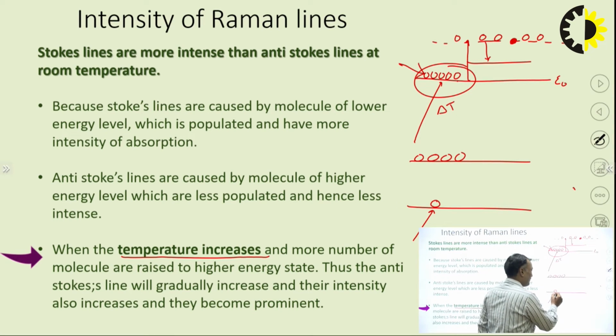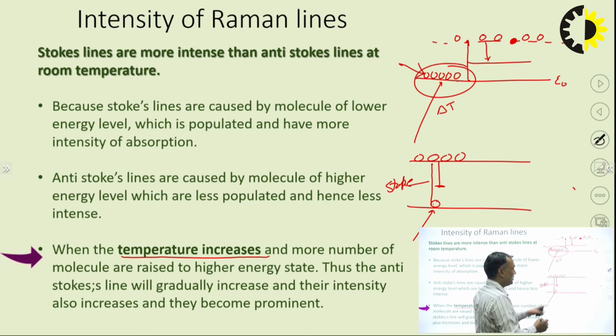So, it will give what? Stokes line. How? It will reach this point, return back to here and stay here. It will give the Stokes line. So, the intensity of the Stokes line is due to this molecule only, which is less populated.